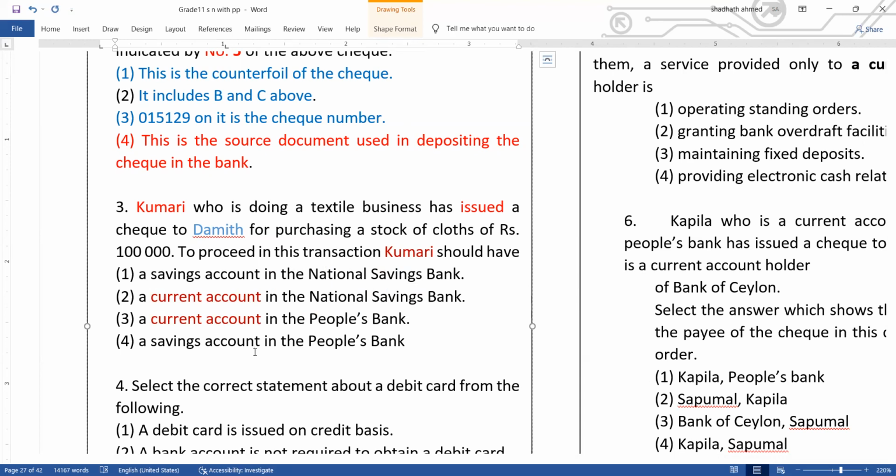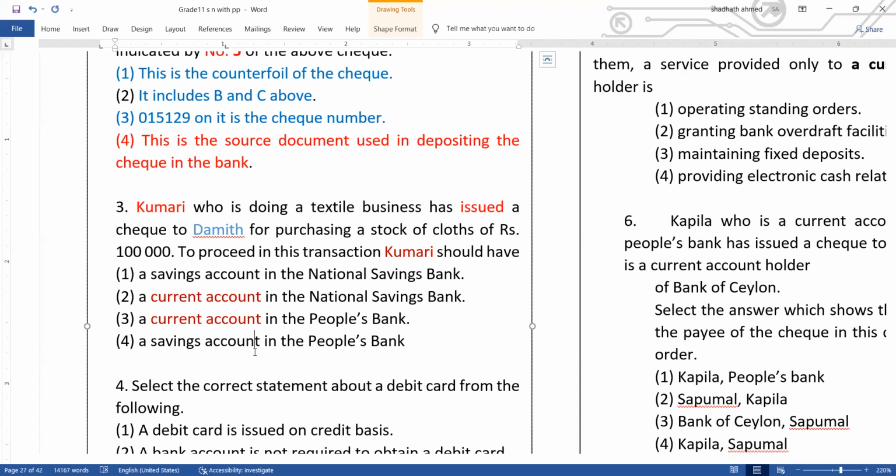So current account. Second point, you cannot open a current account in savings banks. You can open a current account only in commercial banks. What is a commercial bank? Commercial banks are Commercial Bank of Ceylon, Sampath Bank, HSBC, People's Bank, Bank of Ceylon. These all come under commercial banks.